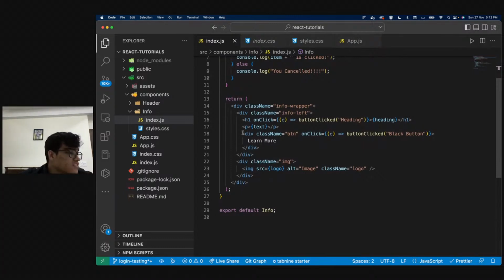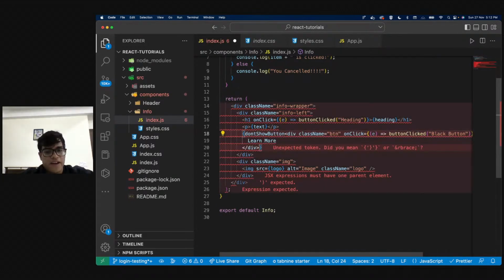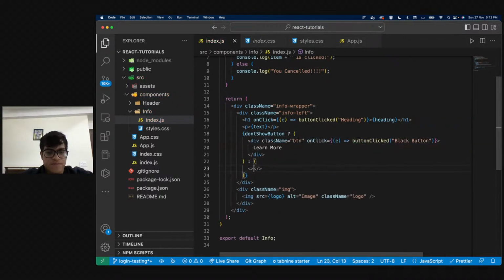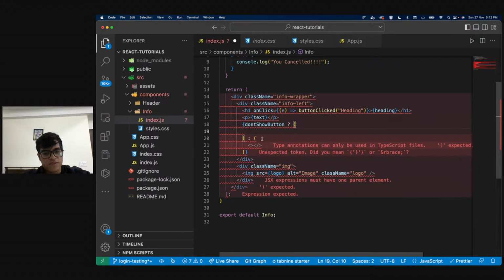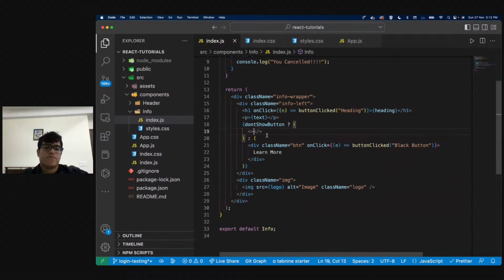So now I'm going to conditionally render this div. I'm going to say if this value is true, right? Okay. So I'm going to say if don't show button is true, because this is a boolean that I pass. I said if this is true, render this, otherwise render that. Or technically I need to say that if don't show button is true, I don't want to show the button. Yeah. So basically if don't show button is true, I want to say